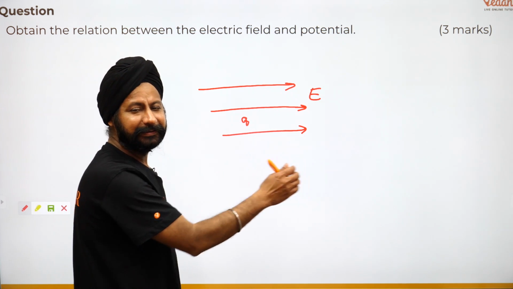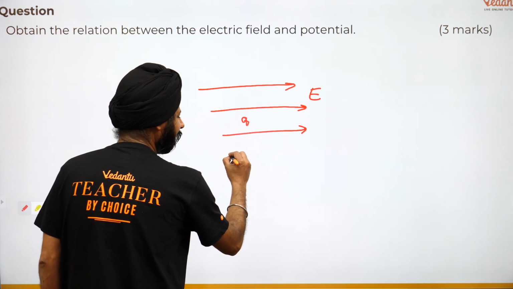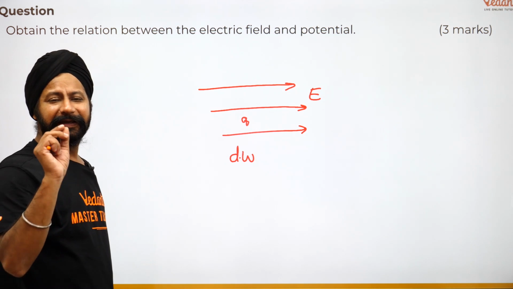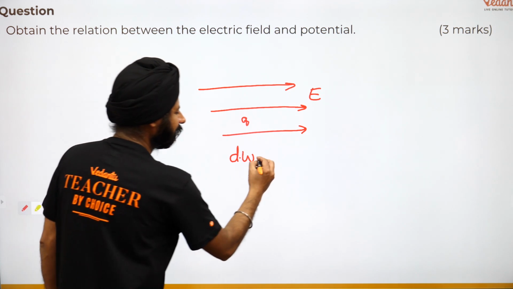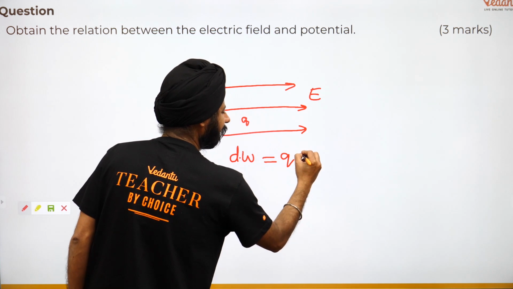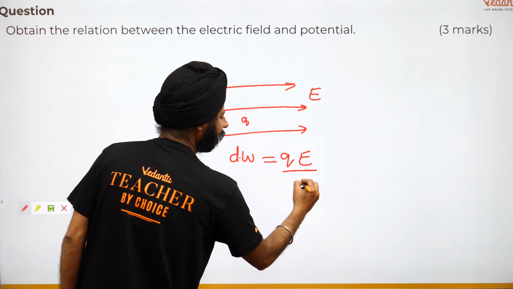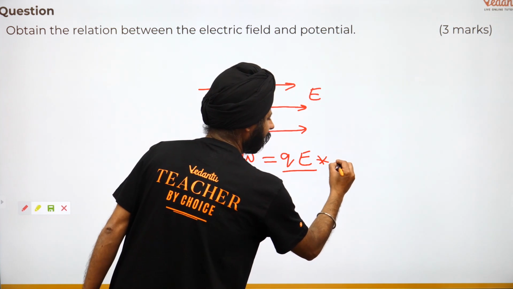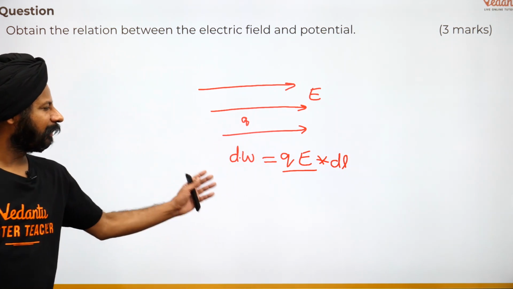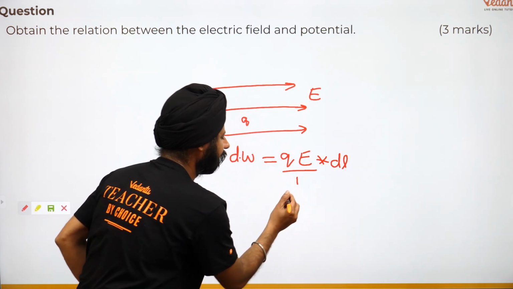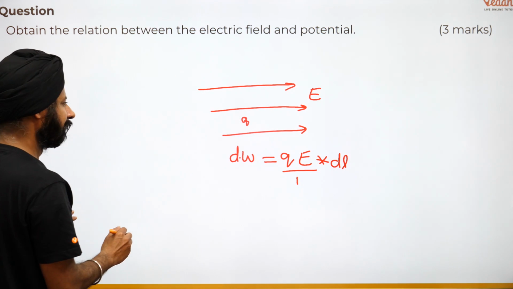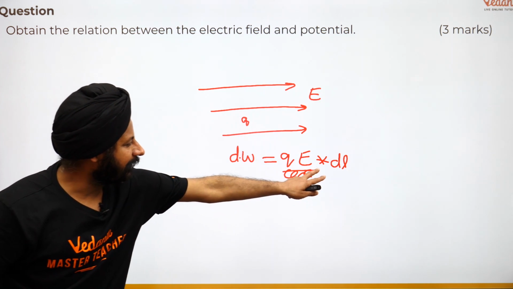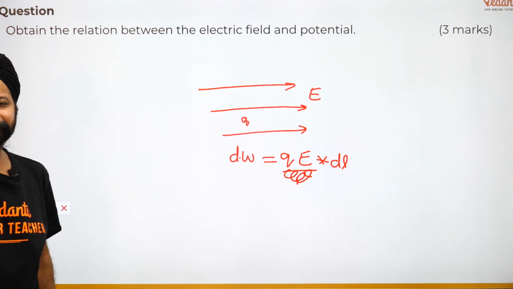अब force उधर है, displacement इधर है, तो work done कितना हो गया? Tiny little work done is what we are talking about. Because ultimately I'm going to pull it a longer distance, but I am saying let me pull a tiny little distance here. So delta work done is how much? Q times the electric field multiplied by the tiny distance that was moved there, right? QE is the force and multiplied by dL, that is the work done.